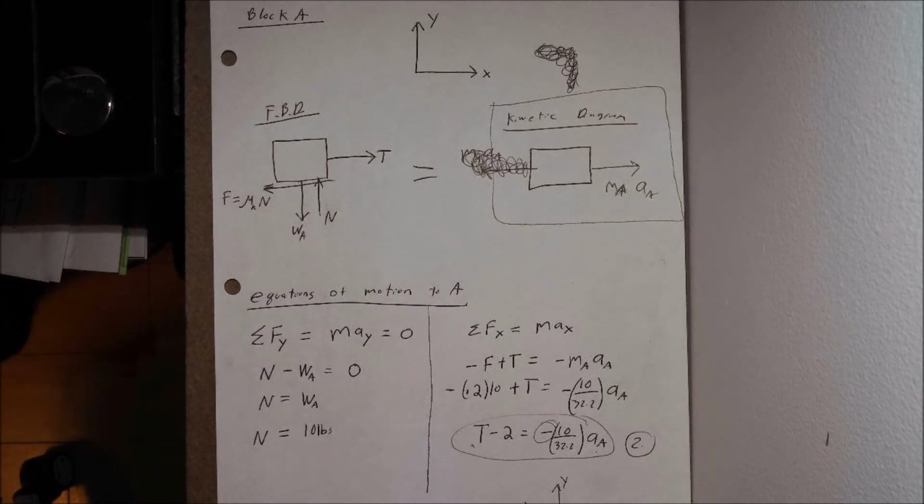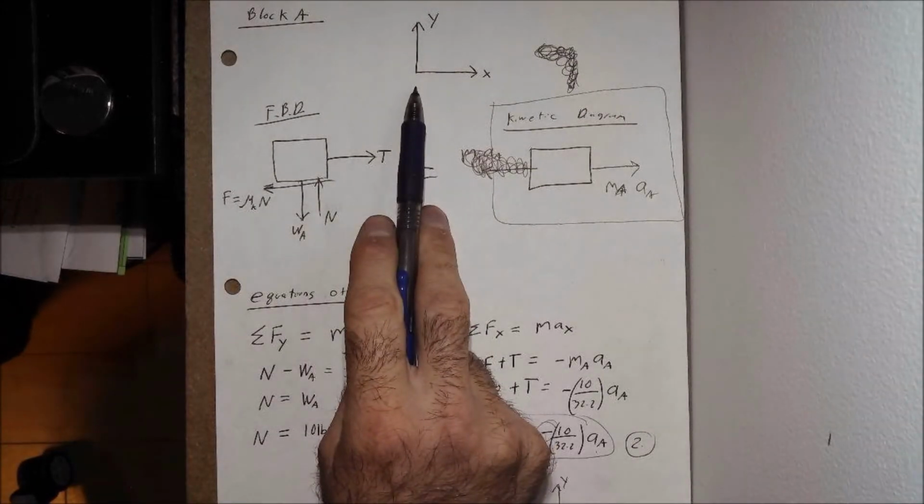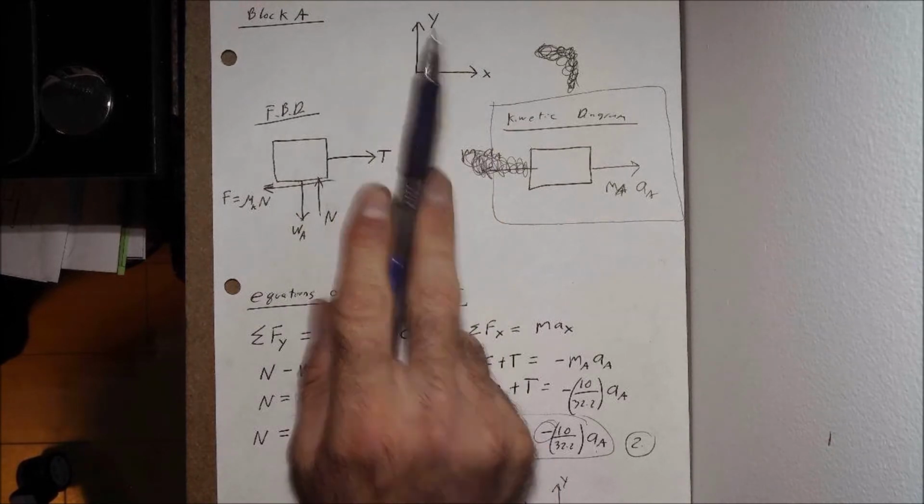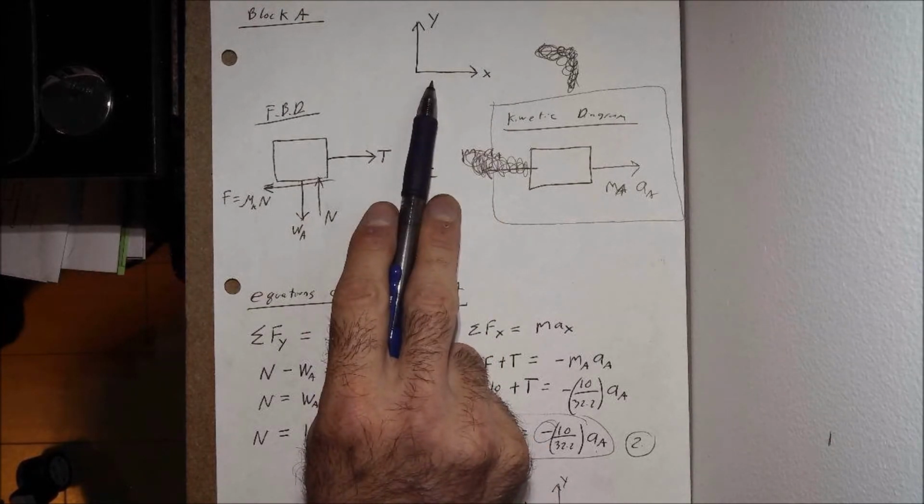We're going to do the same exact thing now for block A. The question we need to ask ourselves is what coordinate system we want to use for block A. They tell us in the problem statement that block A is moving to the right, so it makes sense to keep the direction of motion positive. I choose my standard coordinate system here, with positive x to the right and positive y up. This is my chosen coordinate system for block A.